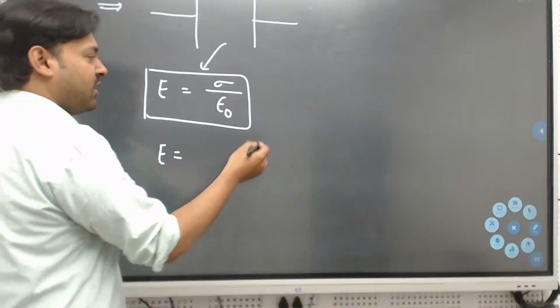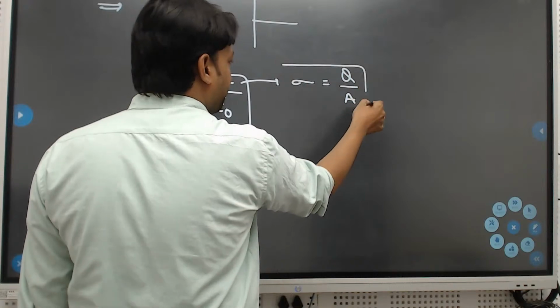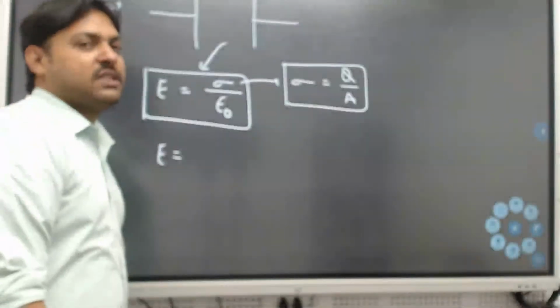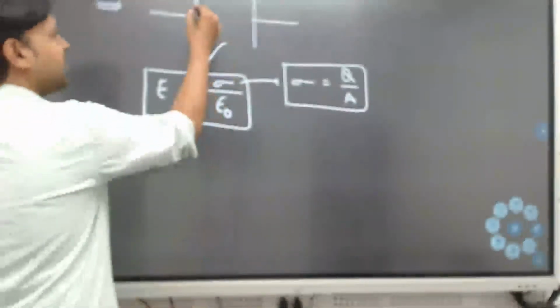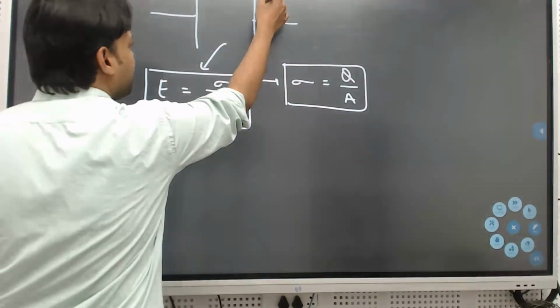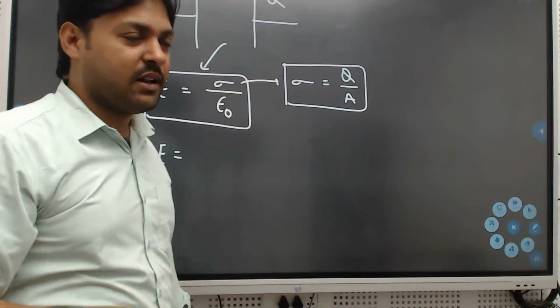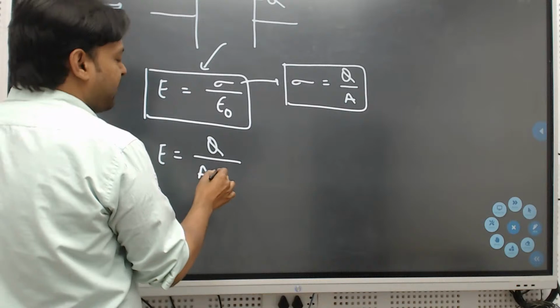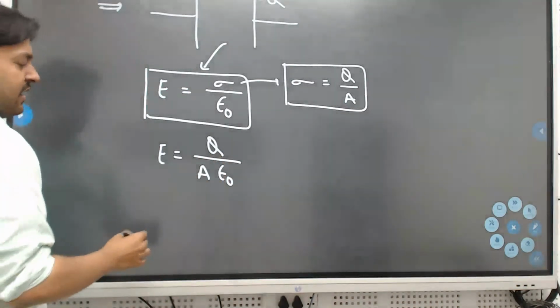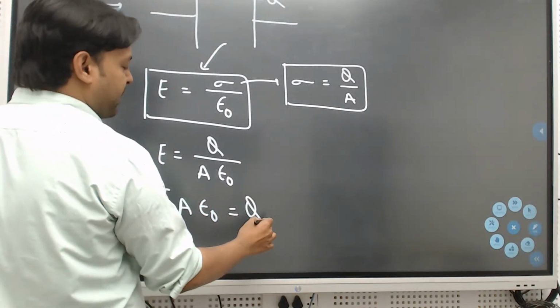We know that. So if we continue, the charge density formula we also know, that is nothing but charge per unit area. So sigma equals charge per unit area. Replace sigma. How much charge is being stored? Let us assume plus q and minus q, but should that be constant or variable? That should be variable. So E equals sigma by epsilon naught, where sigma is q by A, so E equals q by A epsilon naught. Alright. So now, writing the next equation, E A epsilon naught equals q.